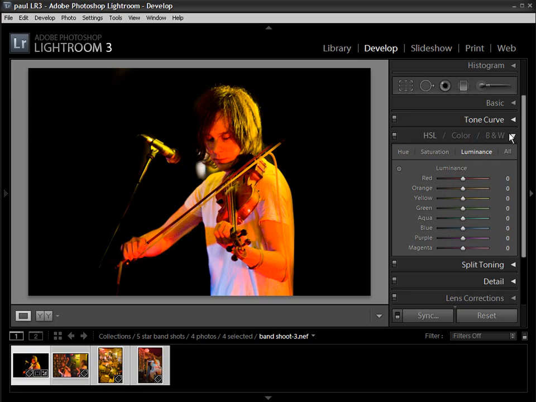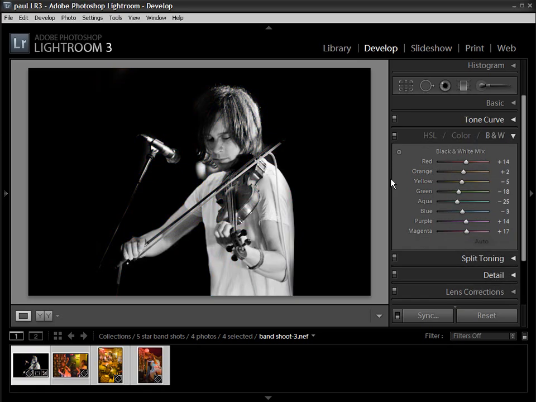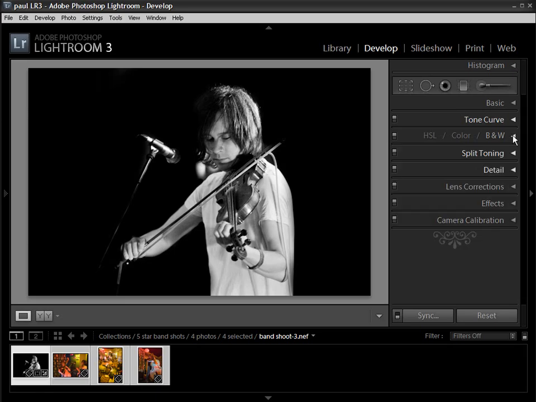We've also got a black and white option, so simply click on black and white and it makes a conversion for us. And again, we've got access to all of the color channels, so we can really control the contrast of our mono effect.